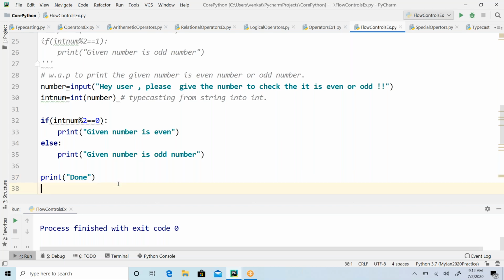Hope this is clear for everyone: the flow controls, and then conditional statements. We started with conditional statements and discussed if else. Tomorrow we'll see the if-else-if ladder, then nesting of the if conditions.